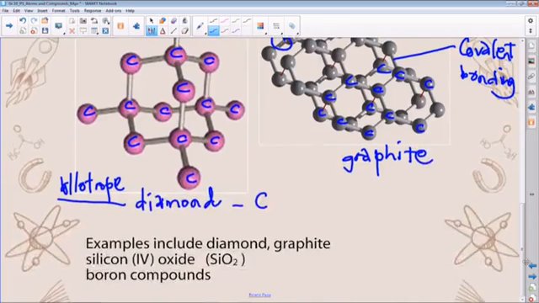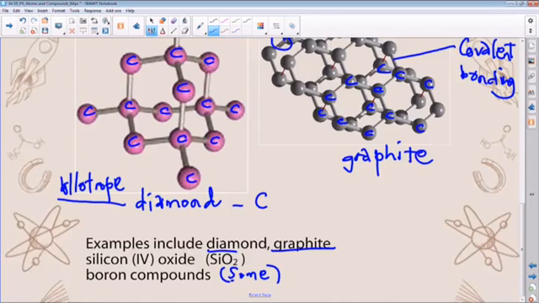And then examples of other network structures include diamond and graphite, as shown in the example, and also silicon dioxide, which is also a giant structure, and some boron compounds. Some of them, definitely not all of them, as you'll realize as we go further.